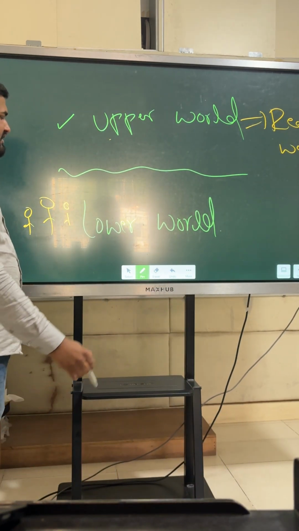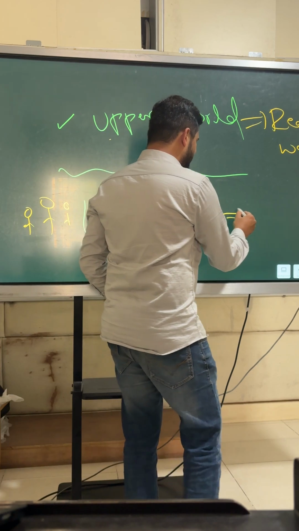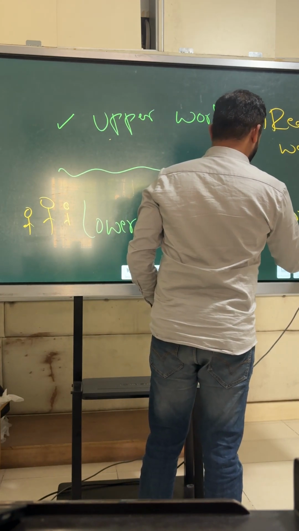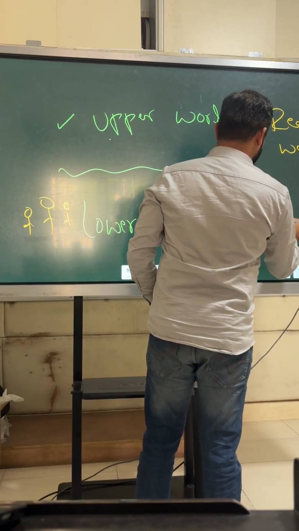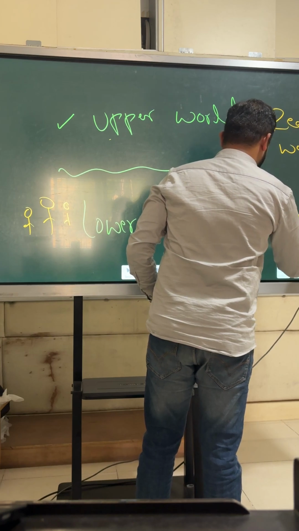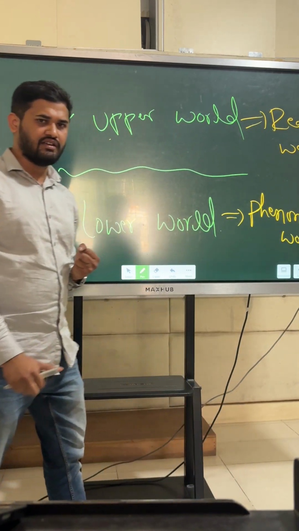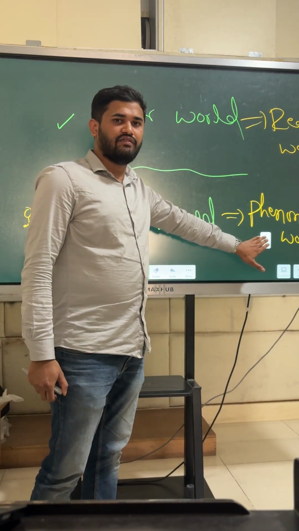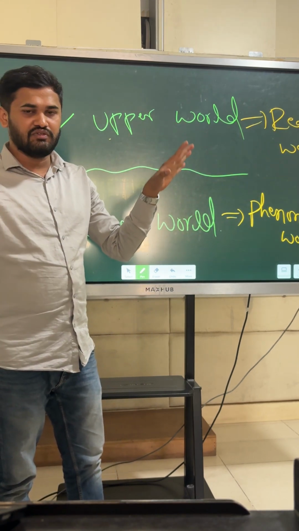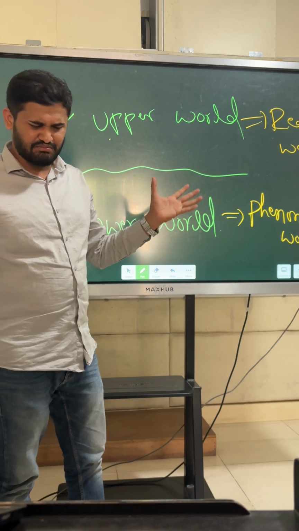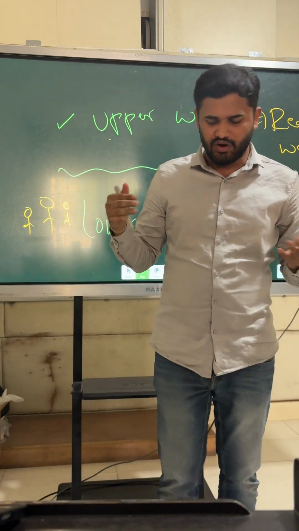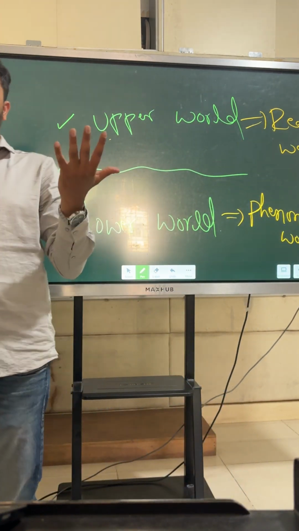And the lower world is the world of phenomena, or phenomenal world. He has named it the world of phenomena. What does it mean? What is the meaning of phenomenal world? Phenomenal world means the world of physical objects which we experience through our sensory organs. So this world, whatever you can see, this planet, these people, these buildings, these structures, the stars, everything you can see and experience through your sensory organs.